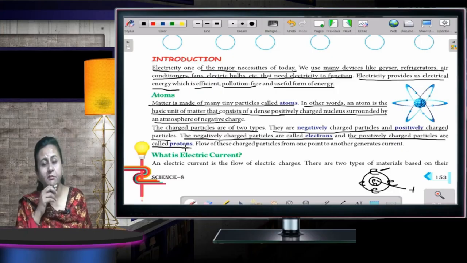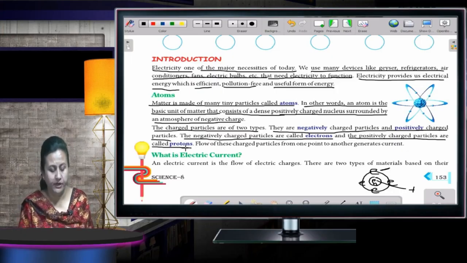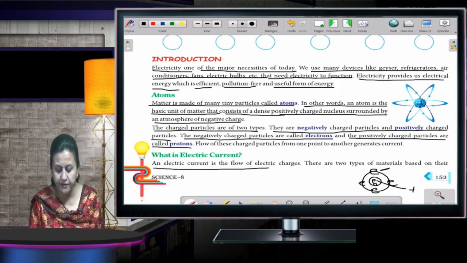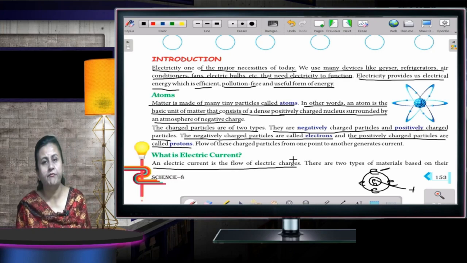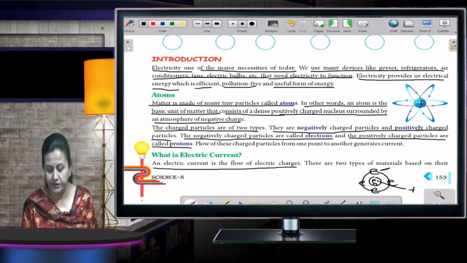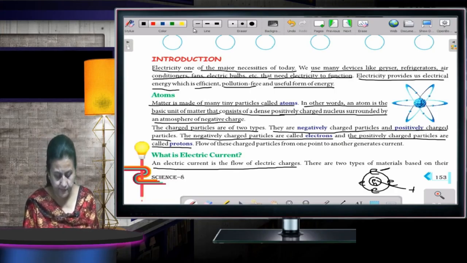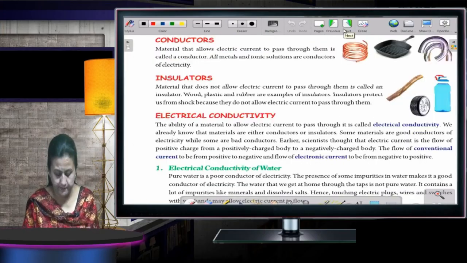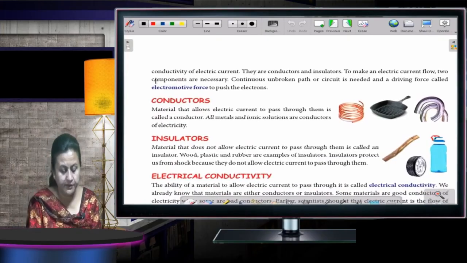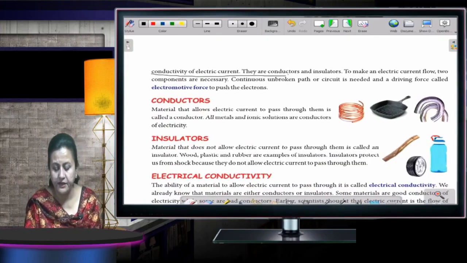Now let me tell you what is electric current. An electric current is the flow of electric charges. When these electric charges begin to flow, then we have electric current. There are two types of material based on their conductivity of electric current. They are conductors and insulators.